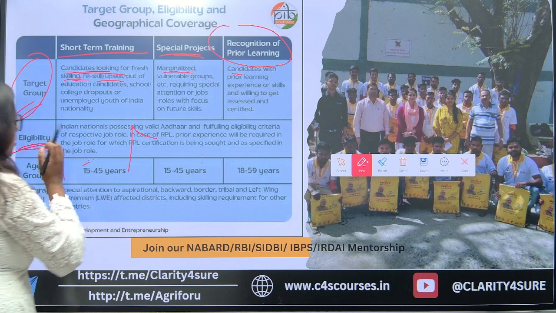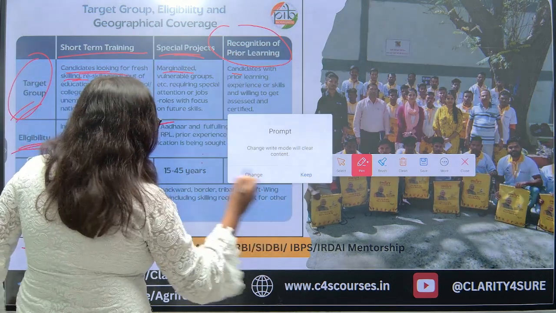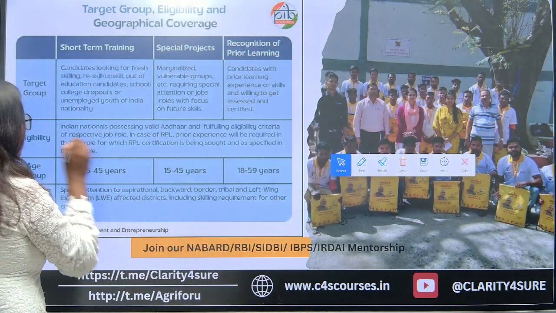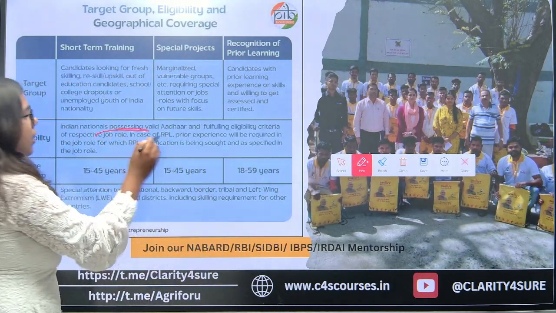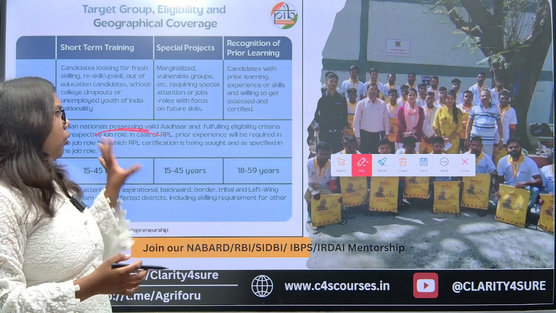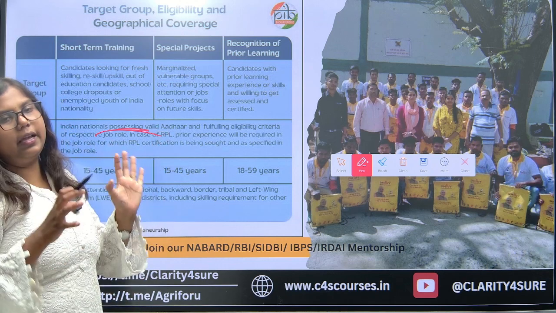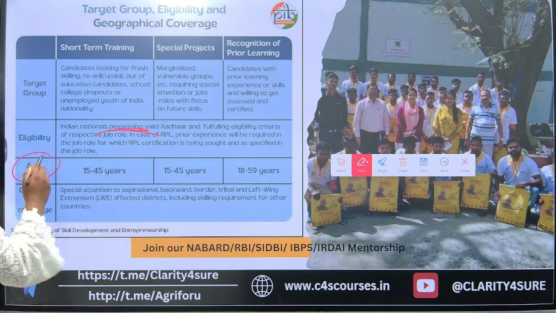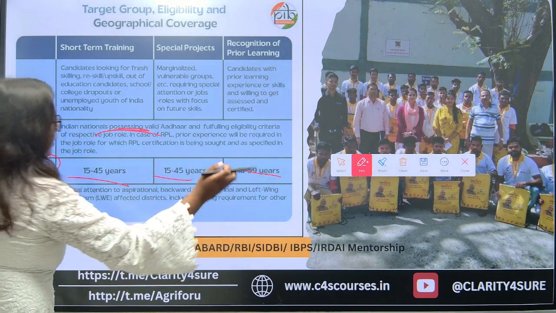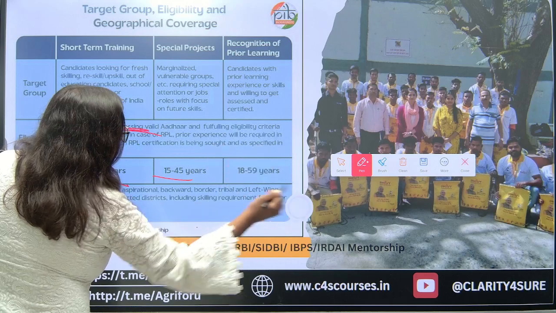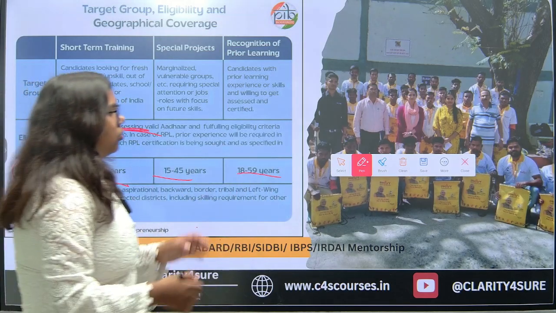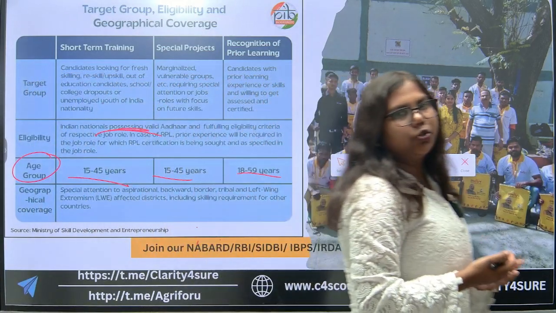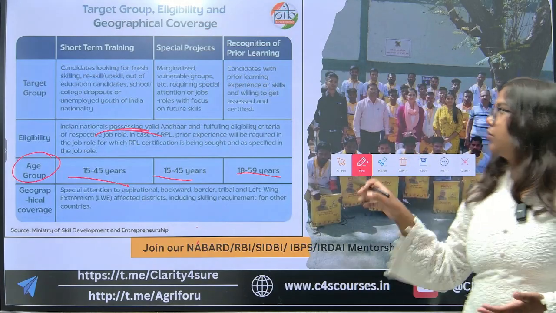These are the eligibility. There is a common eligibility criteria: Indian nationals who have a valid Aadhaar and proofs, fulfilling the eligibility criteria with different age groups in these 3. So these are the target and the age group under Pradhan Mantri Kaushal Vikas Yojna.